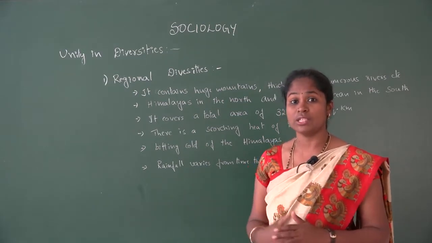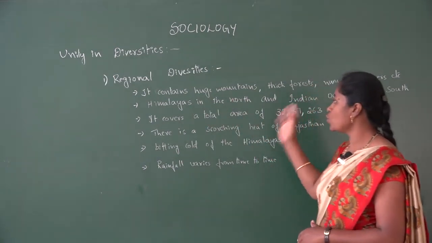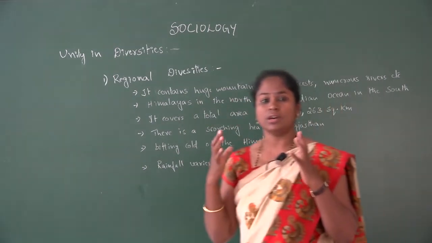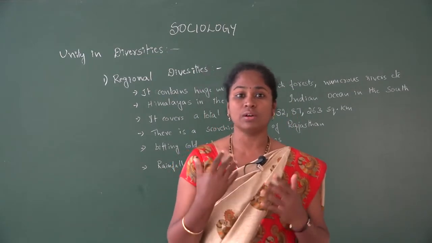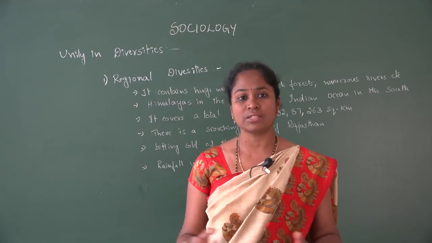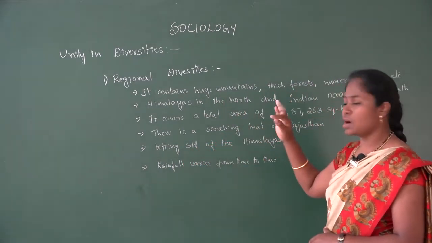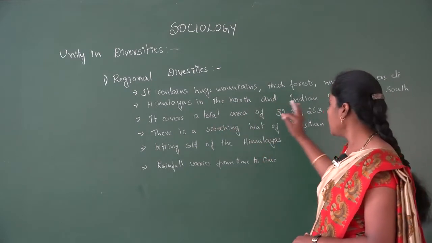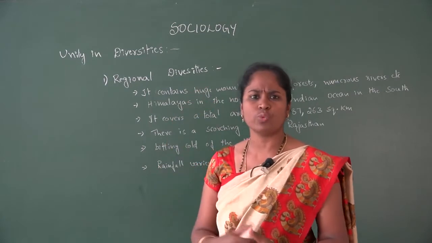It contains huge mountains, thick forests, numerous rivers, and differences in temperature and climate. It covers the Himalayas in the north and the Indian Ocean in the south, such a large area.